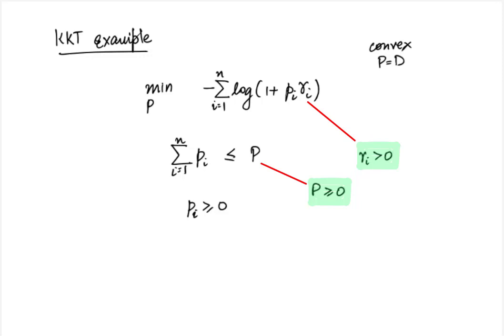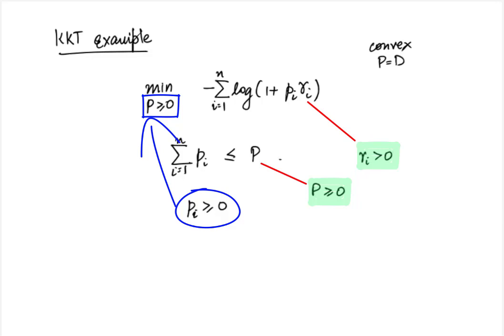Or we could keep the p greater than or equal to 0 constraint implicit and include it into the set calligraphic X, so that we only have a single dual variable. Both are correct, but it turns out that the second one is really useful from a computational point of view, because then the dual becomes a one-dimensional problem that is easy to solve. So therefore here we will use the second approach.